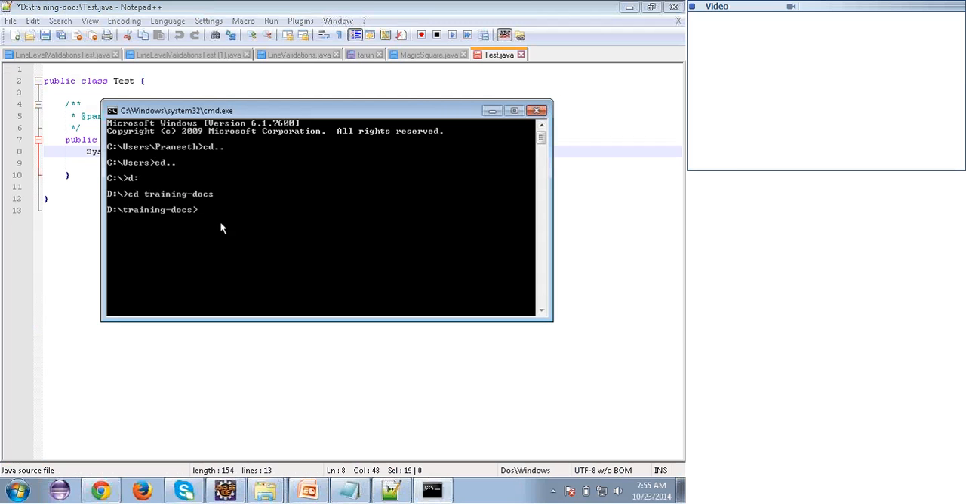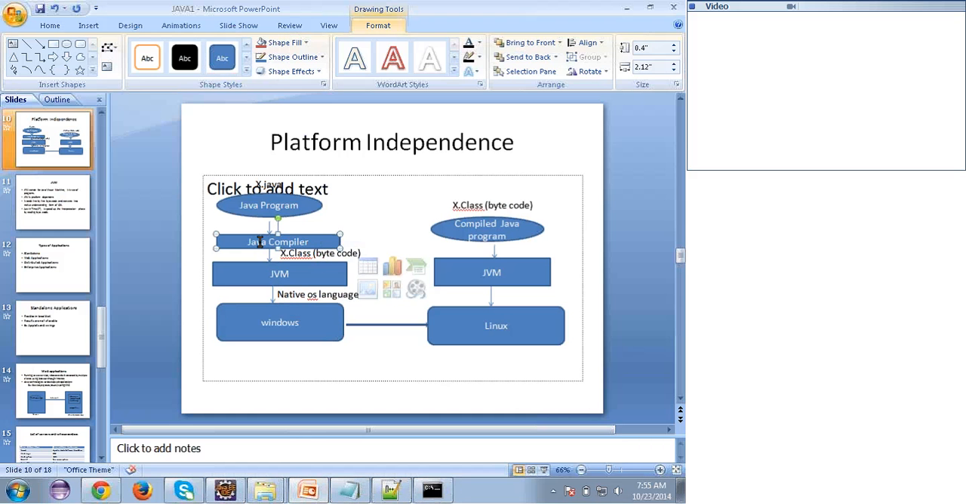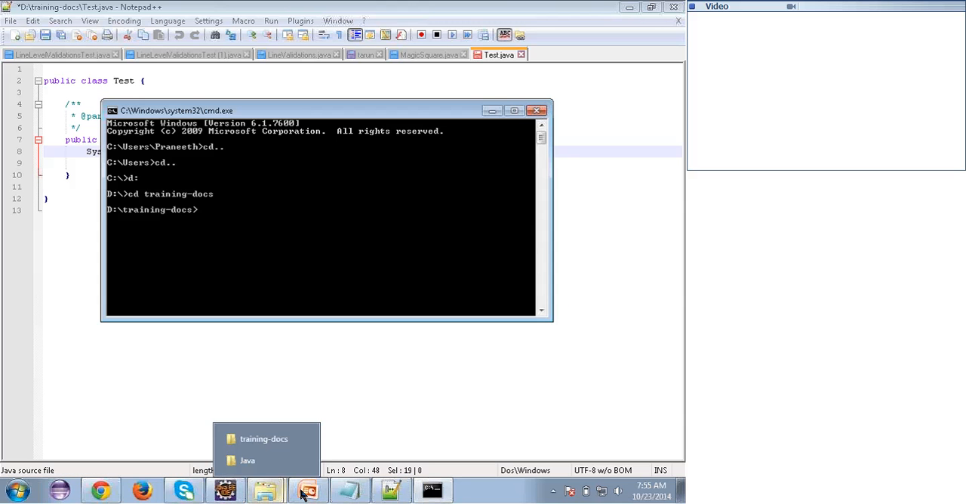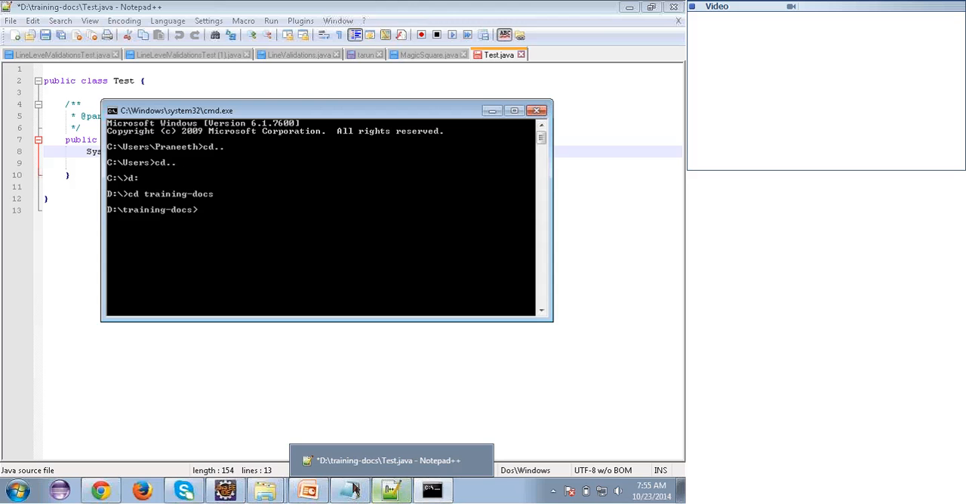Yeah. So now I have a test.java file, right? So the next thing I have to do is compile the program. So how to compile it? I told you the JDK provides a set of tools to compile the program. The tool is called javac. javac stands for Java compiler.